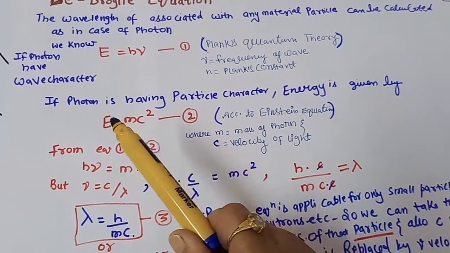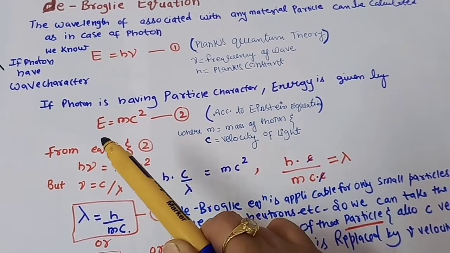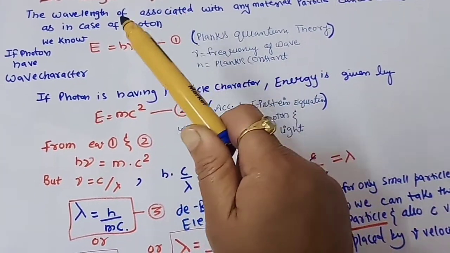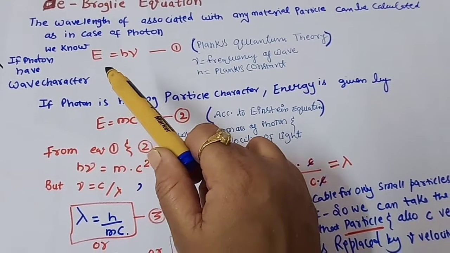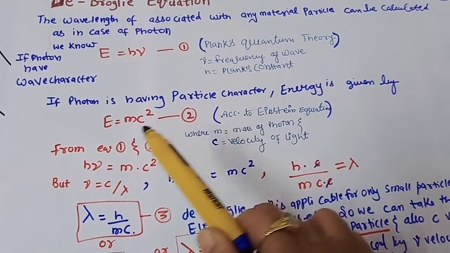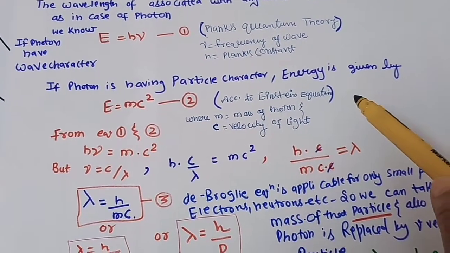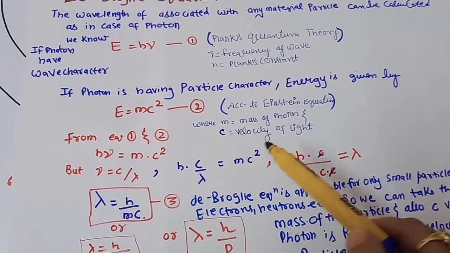And if a photon has particle character, then its energy will be given by E equals mc square. Means when any photon is showing the wave nature, we are using the equation E equals h nu for the wave character, and for the particle character we are using E equals mc square. So this is according to the Einstein equation. We already know m is the mass of the photon and c is the velocity.